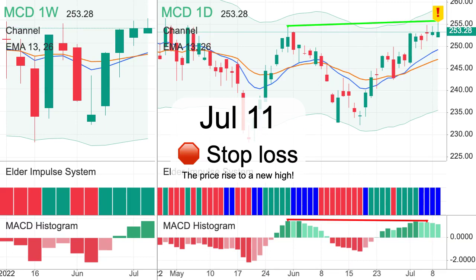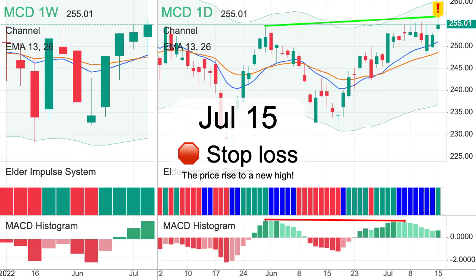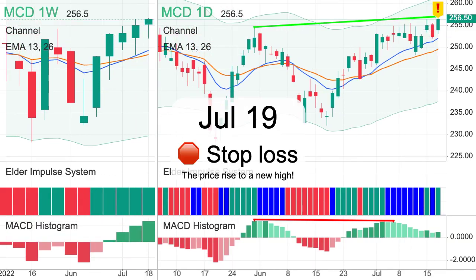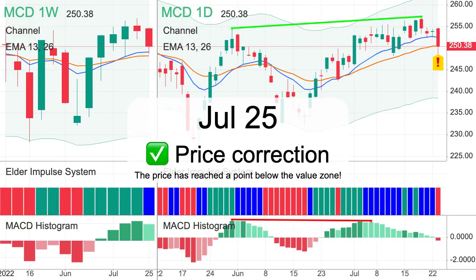The price rises to a new high. Do you plan to submit a new order? A new high. The price rises to a new high. The price has reached a point below the value zone.